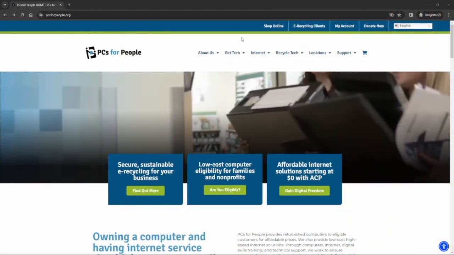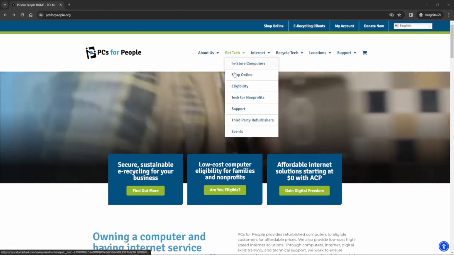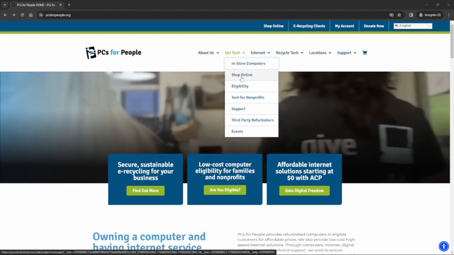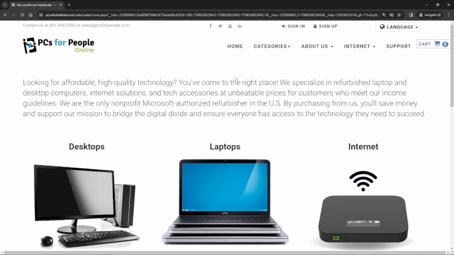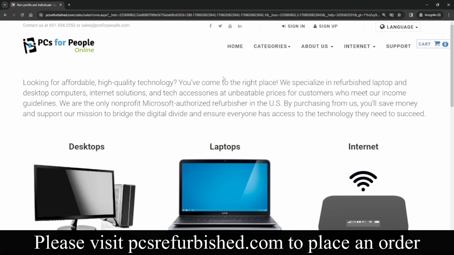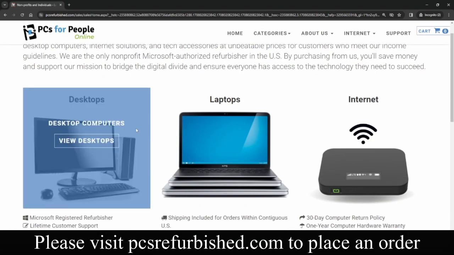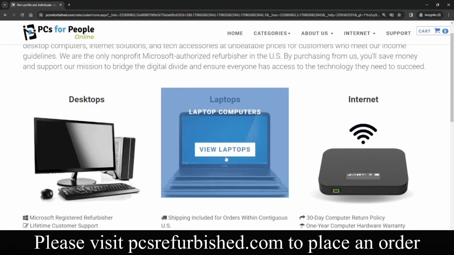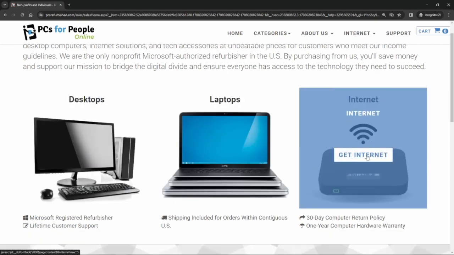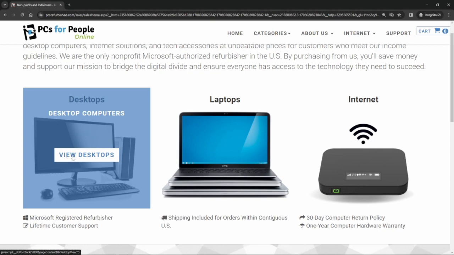PCsforPeople.org. I can go under Get Tech and select Shop Online. This will take me to our sales page. You can also go directly to this page by going to PCsRefurbished.com. Now that I'm on our sales page, I can select through getting a desktop, a laptop, or internet. I'm going to select View Desktop.